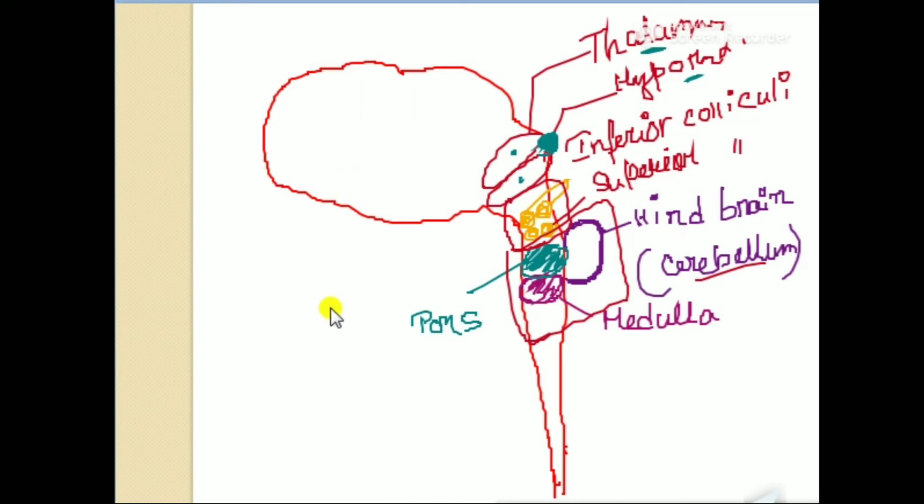If we cut the spinal cord, we see this type of diagram. Let me draw it.